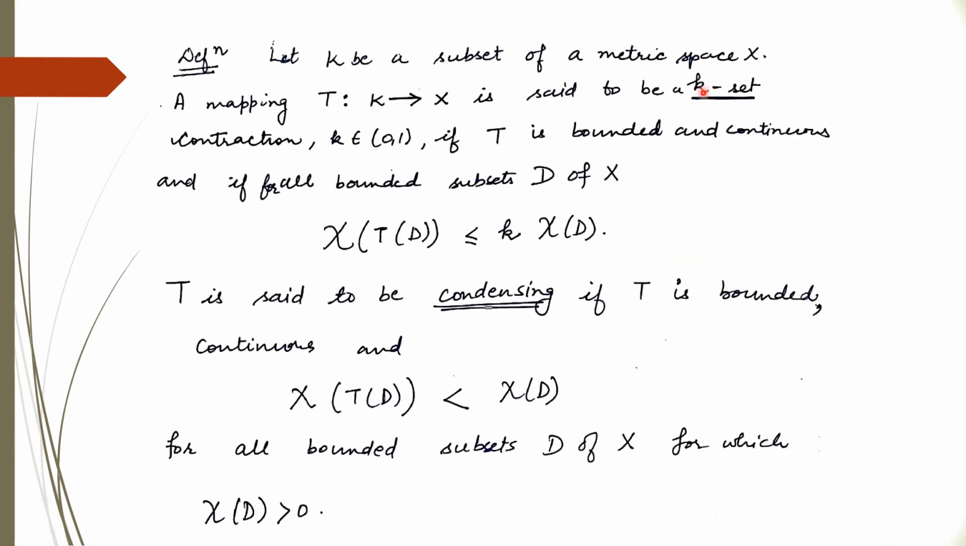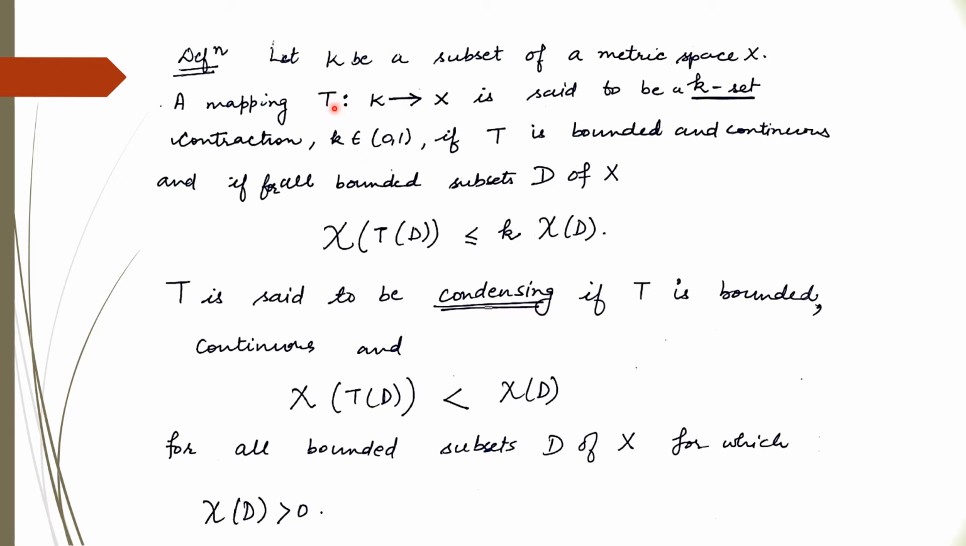Now the next is the definition of K-set contraction and condensing mapping. Let K be a subset of a metric space X. A mapping T from K to X is said to be a K-set contraction if T is bounded, continuous, and for all bounded subsets D of X there is a number k strictly between 0 and 1 so that the measure of non-compactness of TD is less than or equal to k times the measure of non-compactness of D. Then we say that this mapping is a K-set contraction.